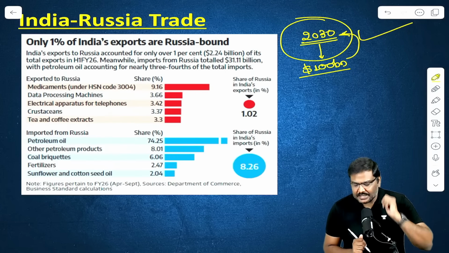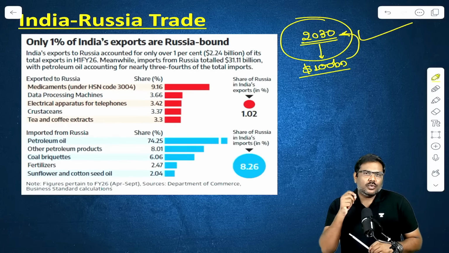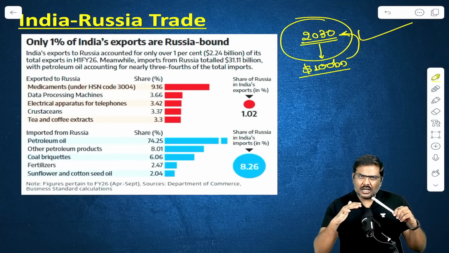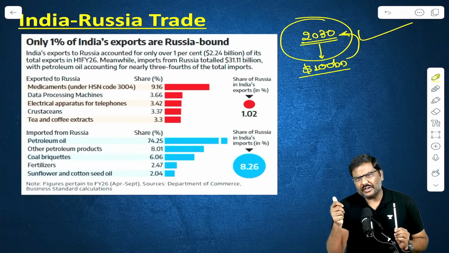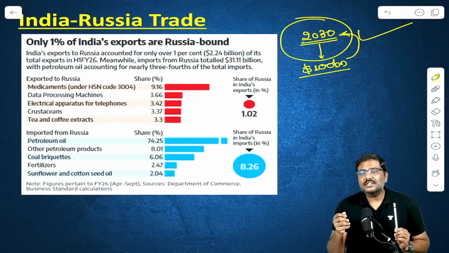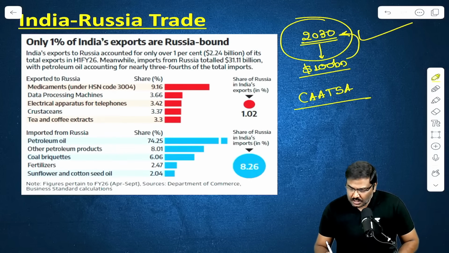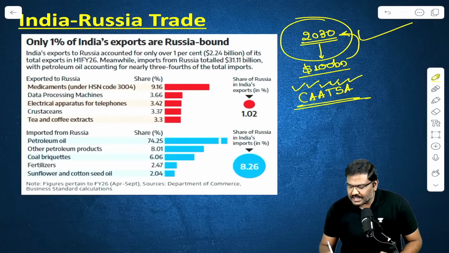Done? Now listen to me carefully. According to the article, the writer simply says, one of the reasons why there was not a lot of discussion in the context of defense, and a lot of agreements were not signed in the context of defense, is because of CAATSA. What is CAATSA? Countering American Adversaries Through Sanctions Act. I'll repeat the full form again. CAATSA basically stands for Countering American Adversaries Through Sanctions Act.